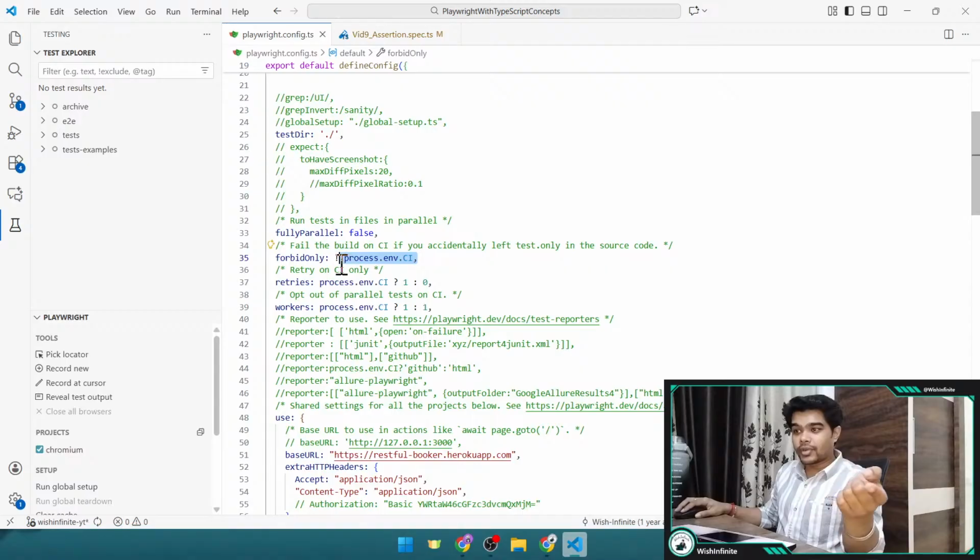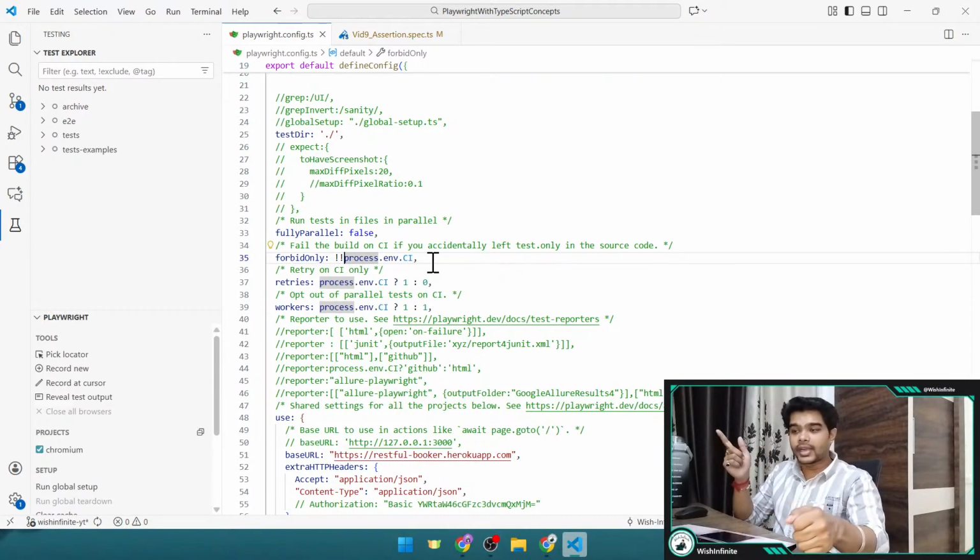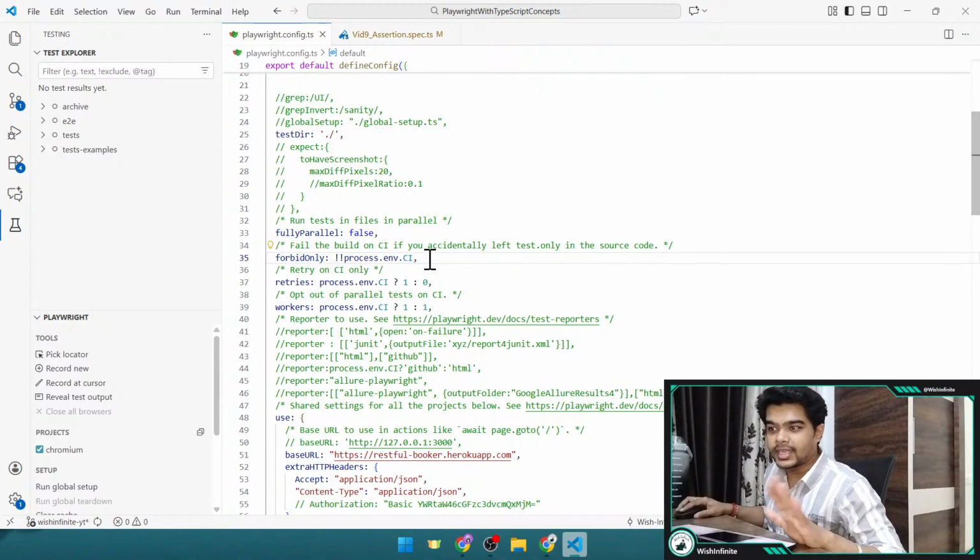Usually this is very helpful in case of CI, so that's why we have provided process.env.CI. In case of continuous integration it should be true, right? And apart from that, if you are doing it locally, you need it to be false because you want to execute just one particular test. That's why you have provided that only. So just for the CI I would suggest marking it as true, but for local keep it as false. So you can directly provide it like this. If it is the CI, then forbidOnly should be true, right?